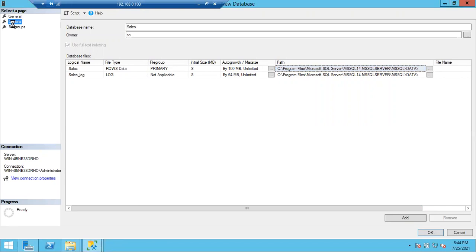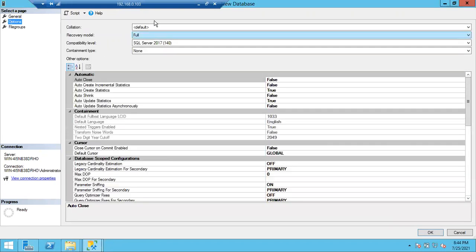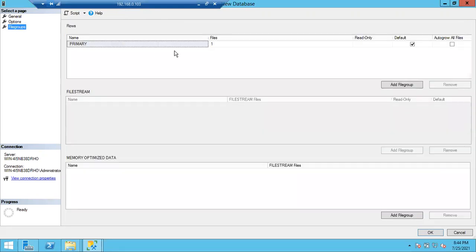Go to options. Next page is options. Forget about these things, I'll explain each and everything later. I don't want to touch anything here. Go to file groups. We have already discussed it. By default, one file group will come while creating a database. That is the primary file group.